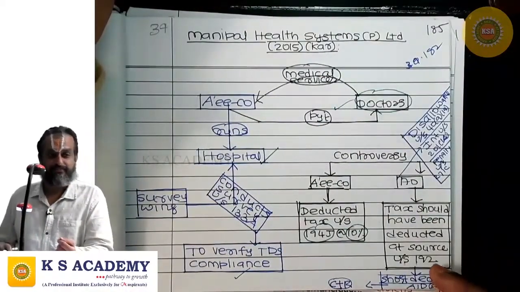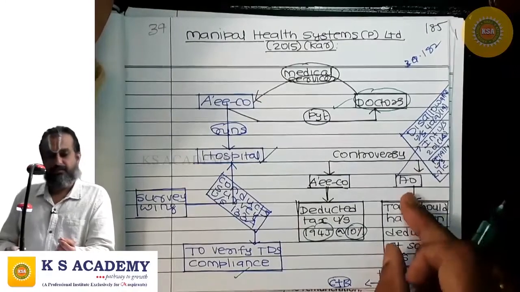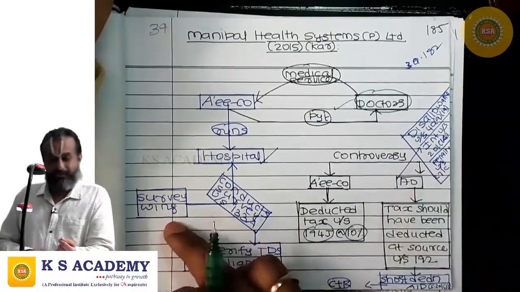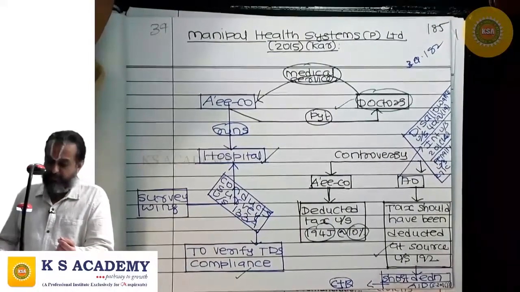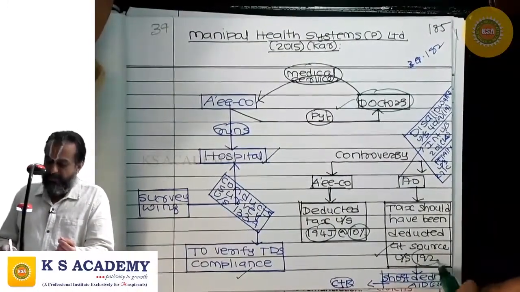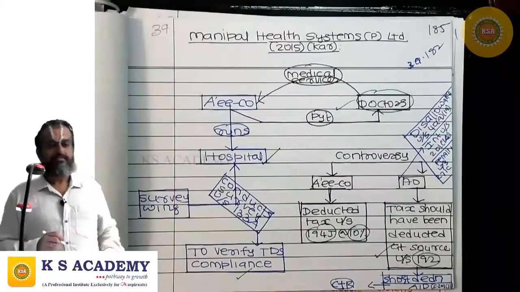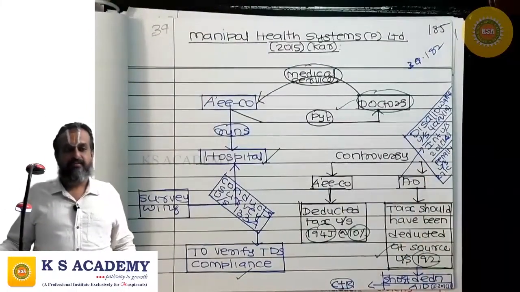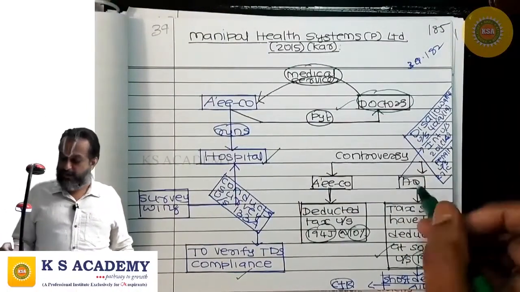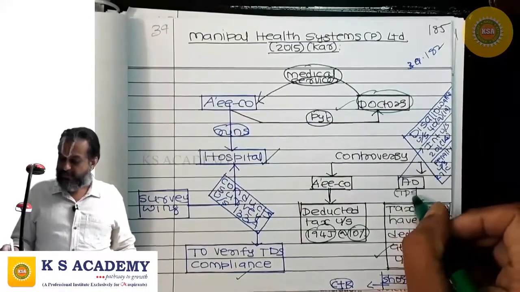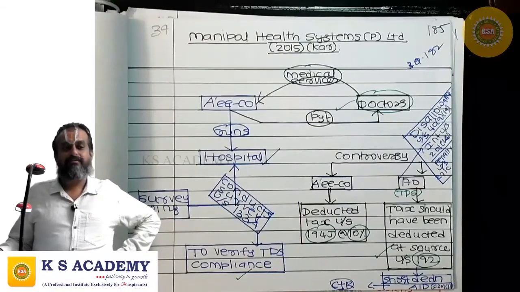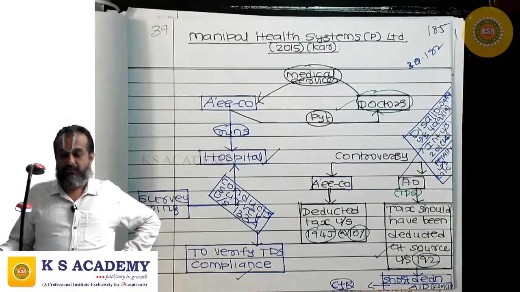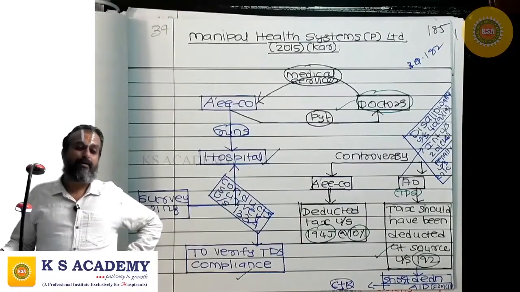Correct? But the assessing officer of the department is of the opinion that the tax should have been deducted at source under 192, not under 194J, because between the doctors and the assessee company there is an employer-employee relationship.